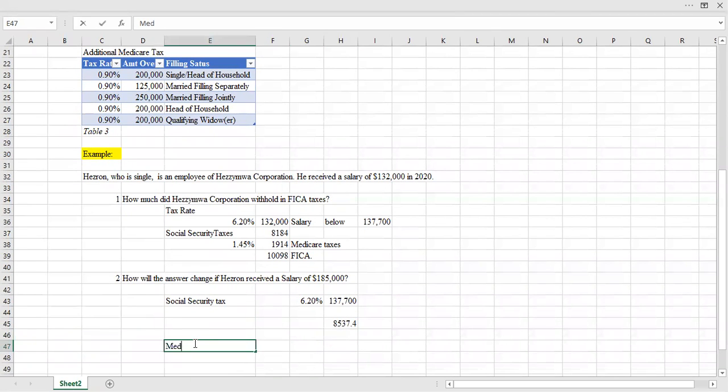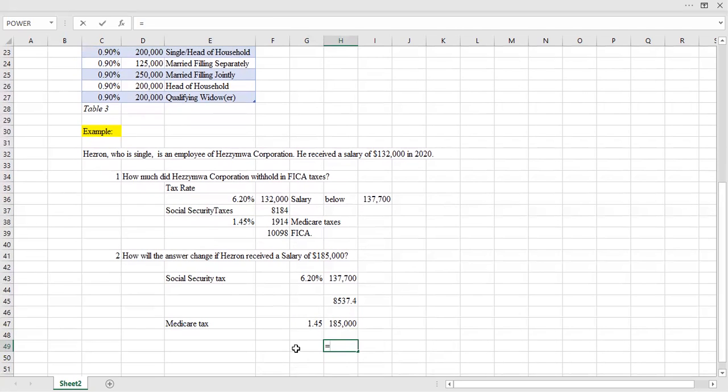And then for Medicare tax, that one doesn't have a limit, and therefore the whole amount of 185,000 is going to be subjected to 1.45%. We get a tax of, this is a percentage, so I have to put it as a percentage here.